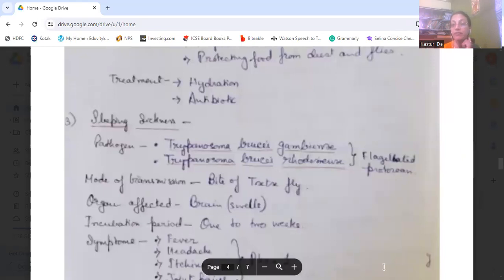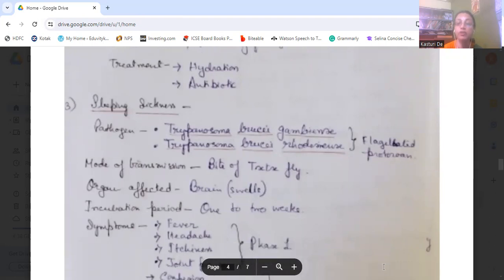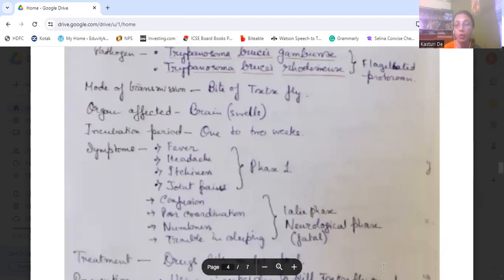Tsetse flies are the vectors which carry this Trypanosoma protozoan and cause the spread of this disease. Okay, the organ affected here is the brain, which swells due to this disease. Incubation period is 1 to 2 weeks.